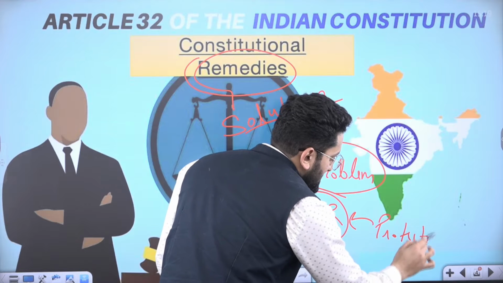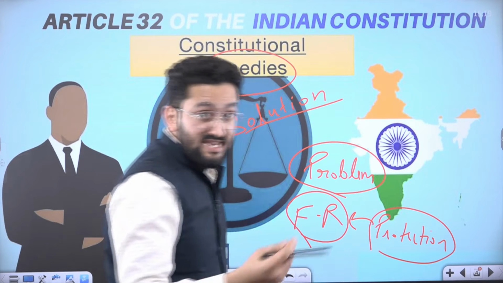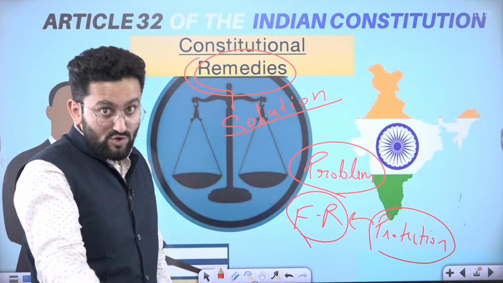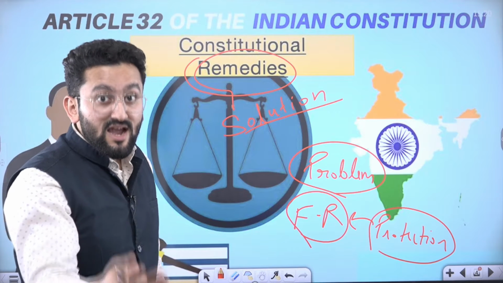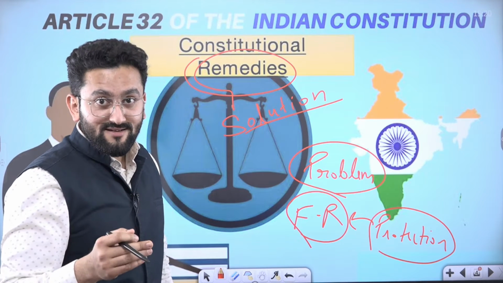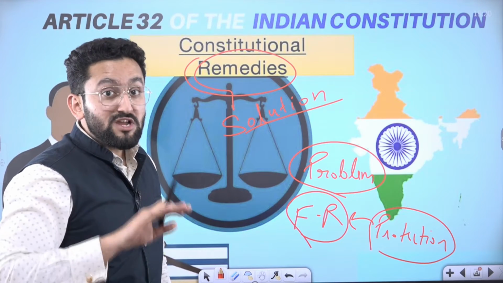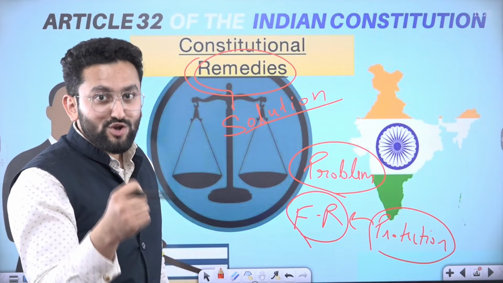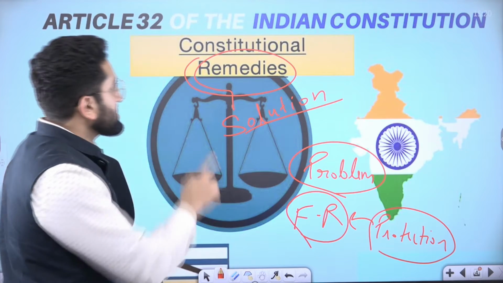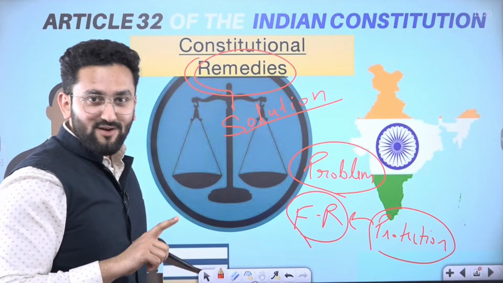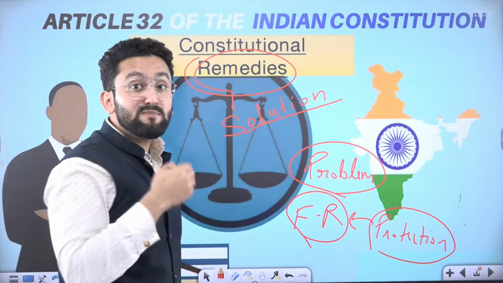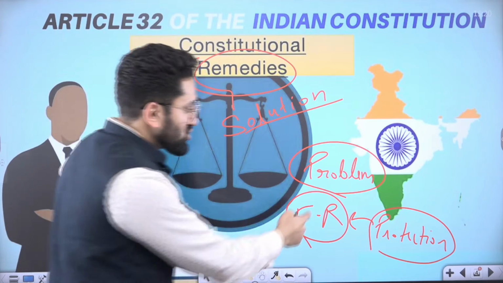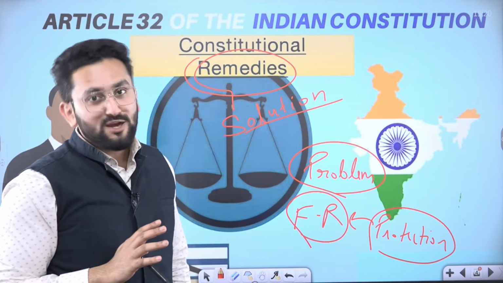So it means the problem is that the state or private individuals in some cases may abridge your fundamental right. So we need to give you a certain tool to protect yourself and that tool is Article 32. Okay, that's why we are using the word remedy, solution to this problem of fundamental right protection.